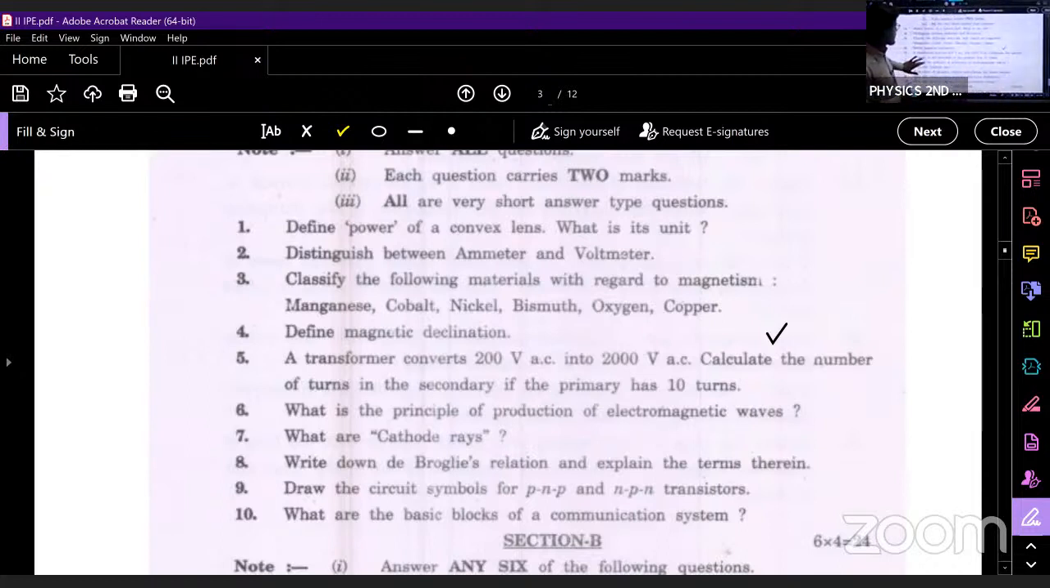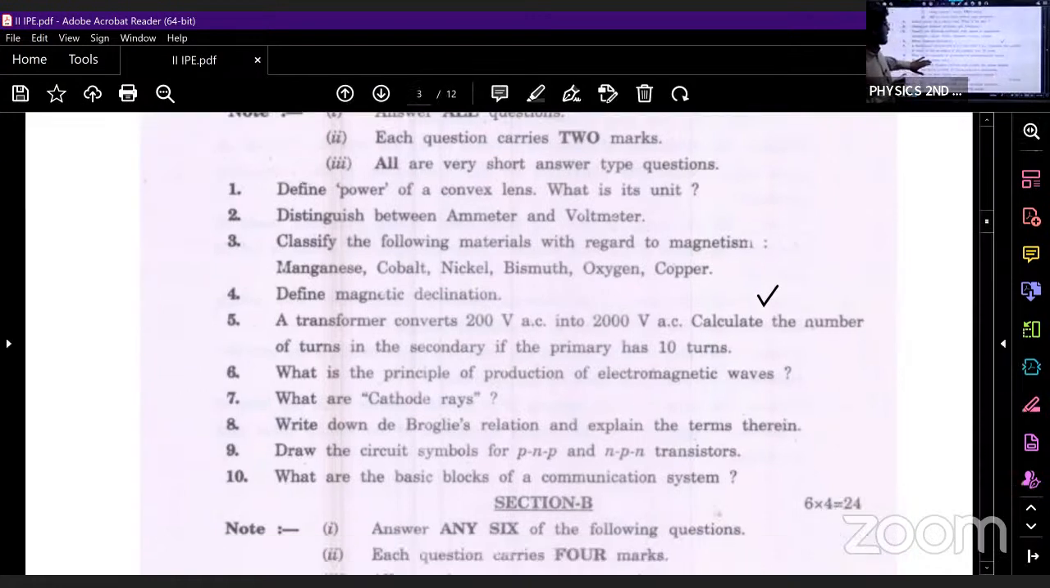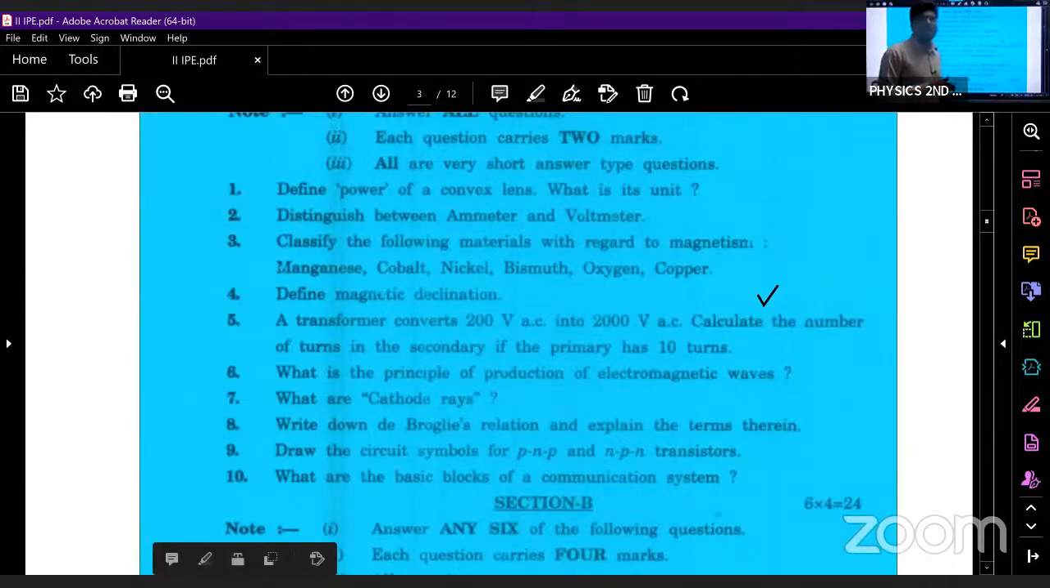So what is the next question here? Write down de Broglie's relation and explain the terms. What is de Broglie's relation? We have lambda equals h by mv, where h represents Planck's constant, m represents mass, and v represents velocity. Next, further, what are we having?